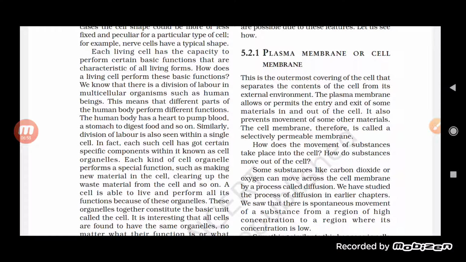See, here it is explaining that every living cell has the capacity to perform the basic functions. And in a living organism, there is a division of labor. What is the meaning of division of labor? Suppose a play or a drama is there, or you have been given some kind of responsibility.